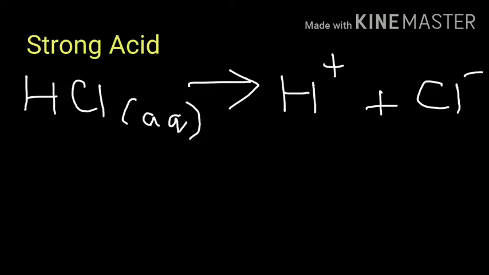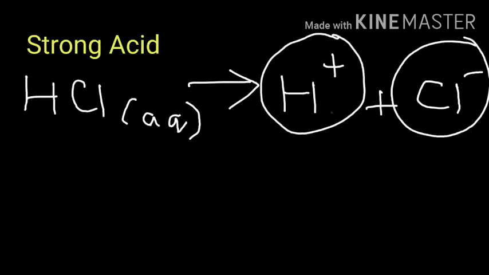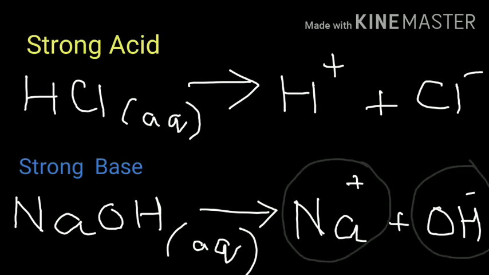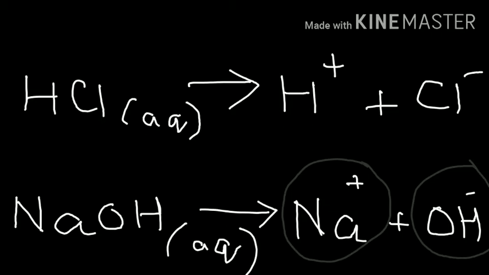Now let us look at some examples that are given in your textbook for the same. Here HCl is the example of strong acid. So if you look here, HCl in aqueous medium is going to split up as H plus and Cl minus ions. Whereas the example of strong base is NaOH. So how is it going to split up in aqueous medium? Na plus plus OH minus ions. Since they show complete dissociation, they are classified as strong acids and strong bases.